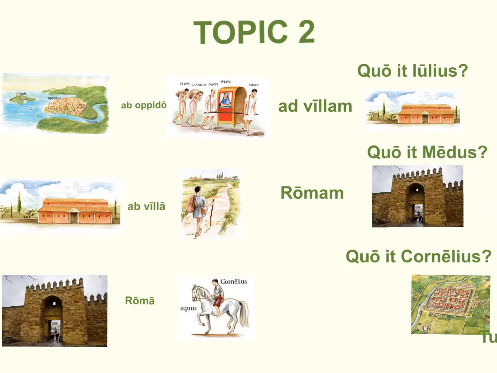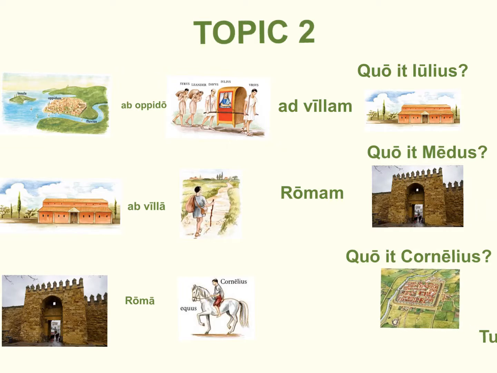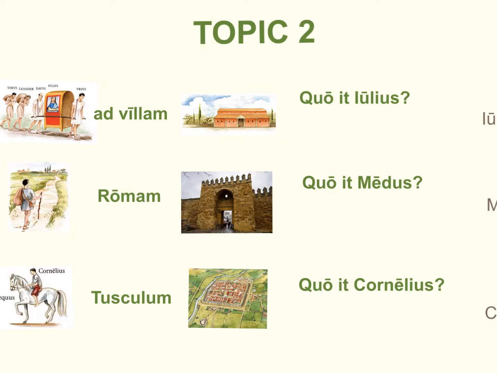Likewise, Cornelius is not going to just a simple generic common place. He's going to a specific place. He's going to Tusculum. So based on the same principle as coming from Rome or going to Rome, if he were going to Tusculum, we would drop that preposition again, so no ad, and we would just use the name of Tusculum in the accusative case, which happens to be Tusculum. So what would our specific answers to these questions look like?